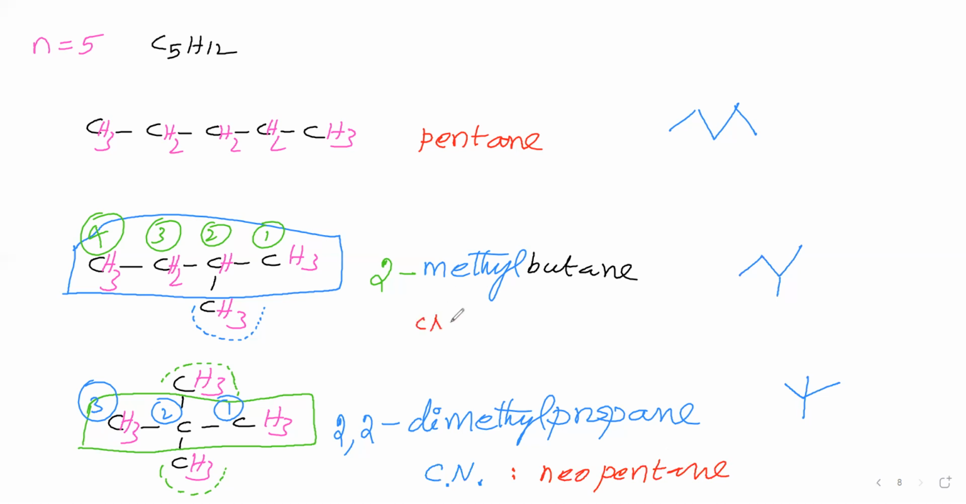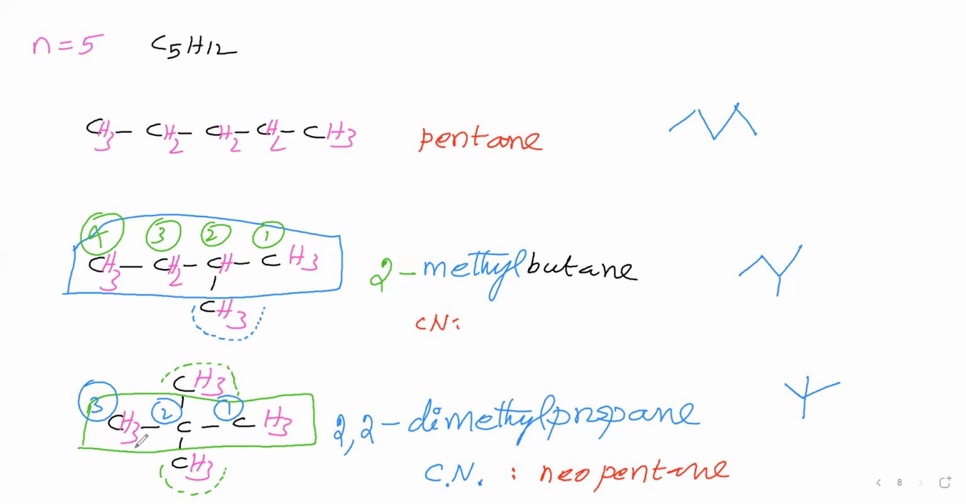Then here, for the common name, a methyl group is attached to a secondary carbon, therefore we will say isopentane. Sorry, okay. For this common name we can say neopentane. For this one we can say the IUPAC name only. For this one also we can say the IUPAC name only.